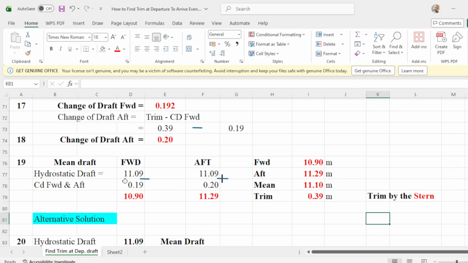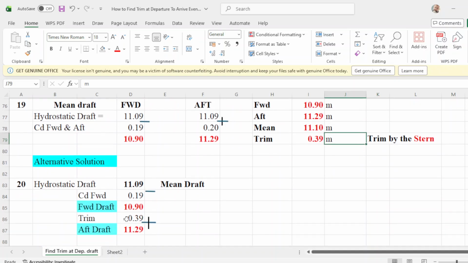So deduct 11.09 minus 0.19, that will be 10.90. Drop up is 11.09 plus change of drop up of 0.20, so your drop up will be 11.29, and your main drop will be 11.10, and your trim is 0.39. Okay, and you are trimmed by the stern. Okay, and there's another solution here.